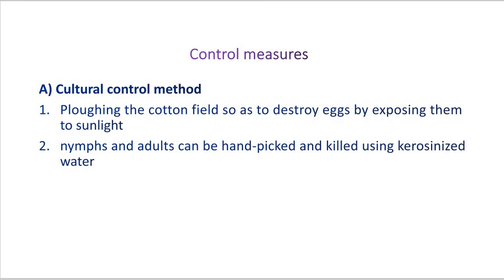Now, intercropping with gram, soybean, castor, sorghum, again different plants, reduces the pest infestation. Now, moistened seeds of cotton can be used in the cotton fields to attract the bugs to kill in kerosinized water. Okay, this is all about the cultural control method.